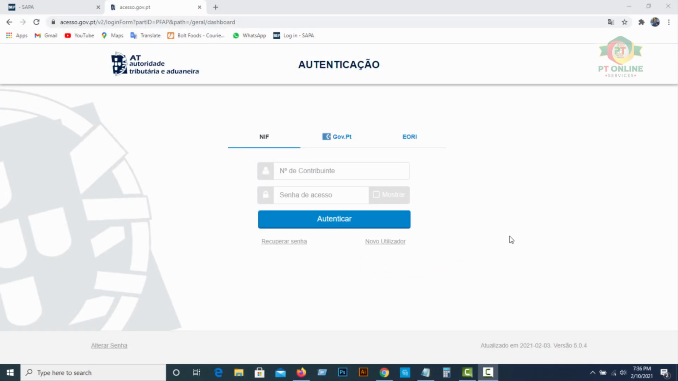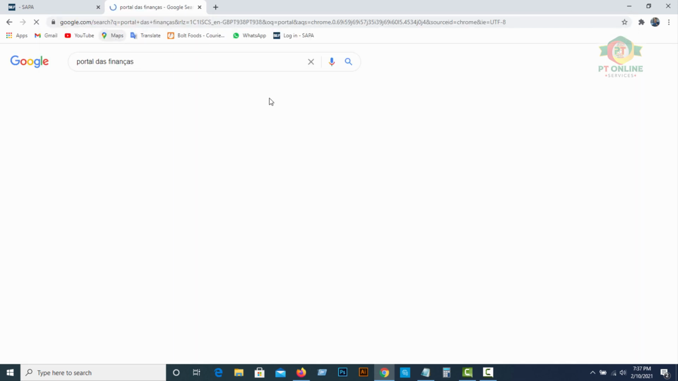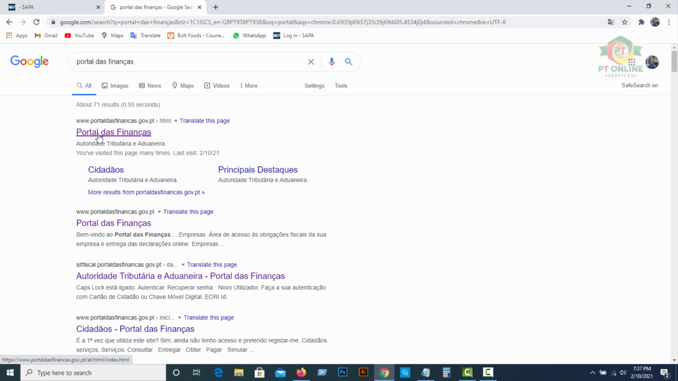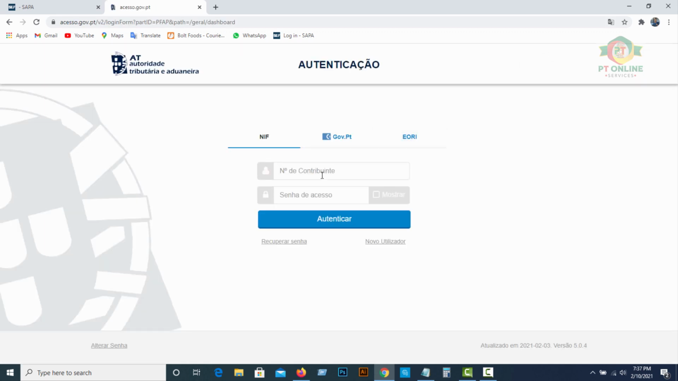Let's see how to open business activity in the finance portal online. First you have to open Portal das Finanças. Just type Portal das Finanças in Google and you will find the Portal das Finanças page. Then click here, initiate session, and type your contribuinte number and your password. After you provide your NIF number and password, click here, authenticator.